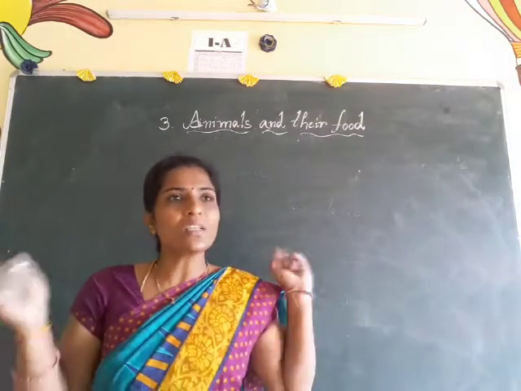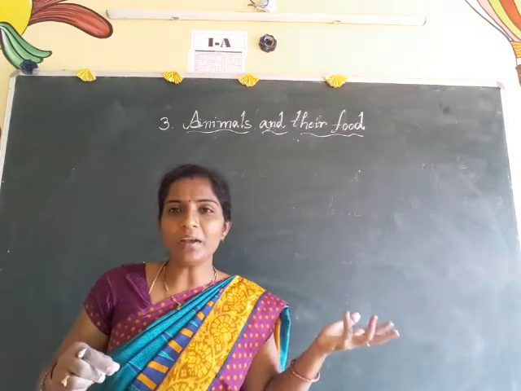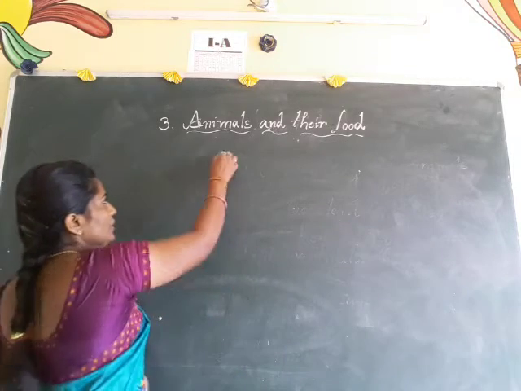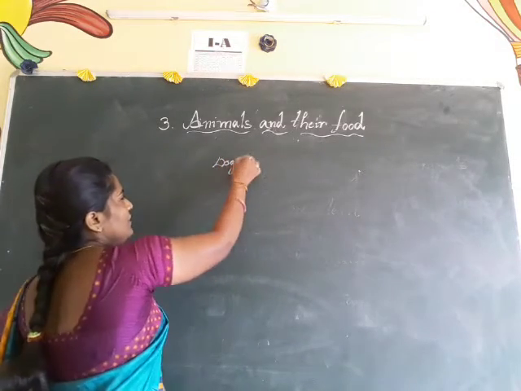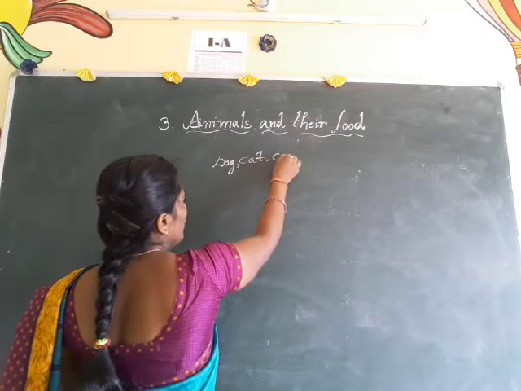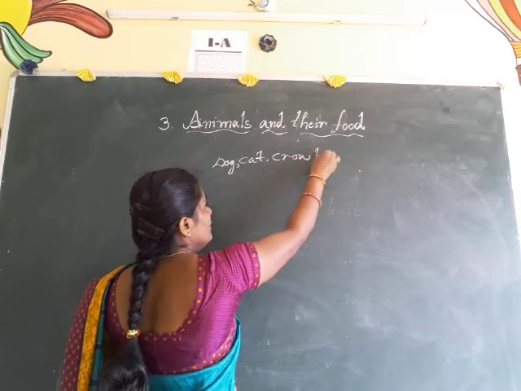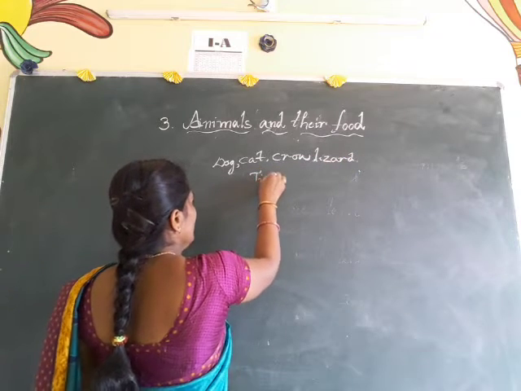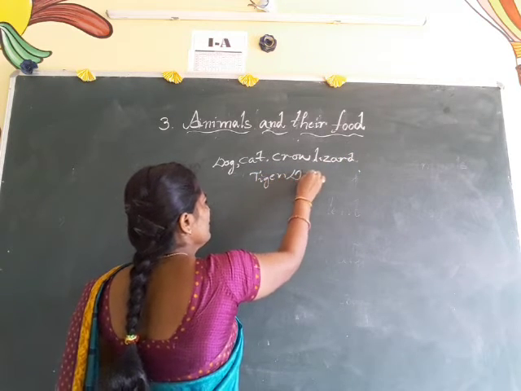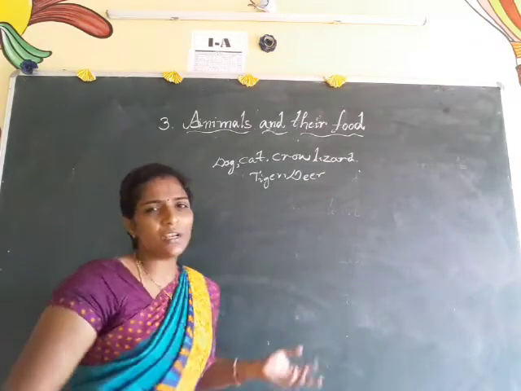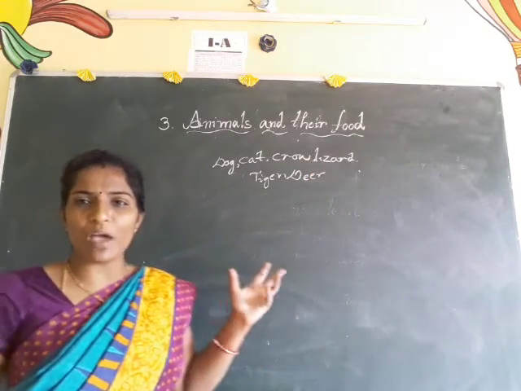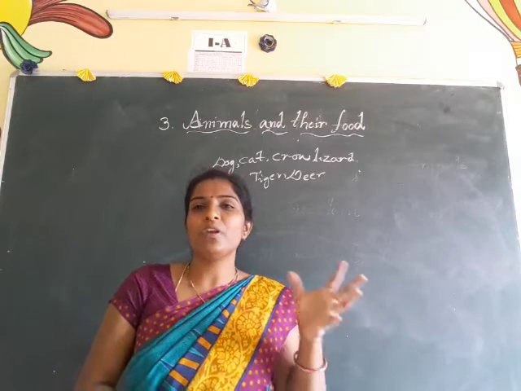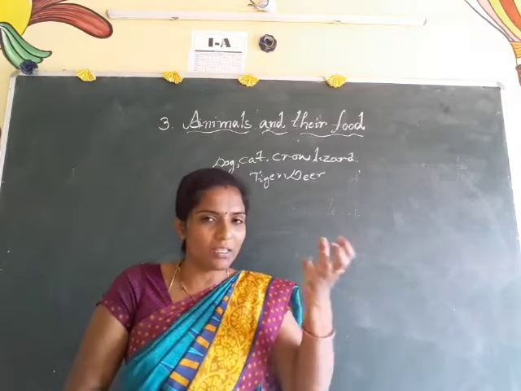See, if you look at your surroundings, so many different types of animals are there. What are there? For example, dog, cat, and also some crow, lizard, tiger, deer. So many. When you go outside, you can observe so many different types of animals, and if you observe, they use different body parts to take their food.